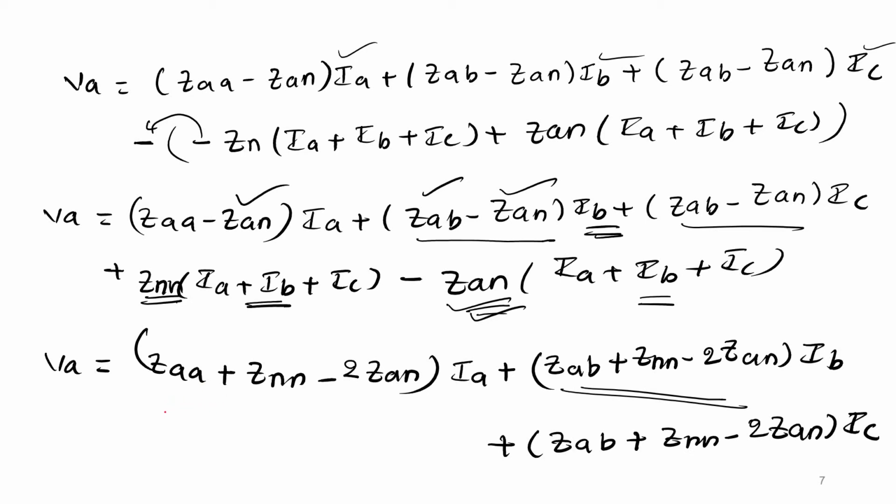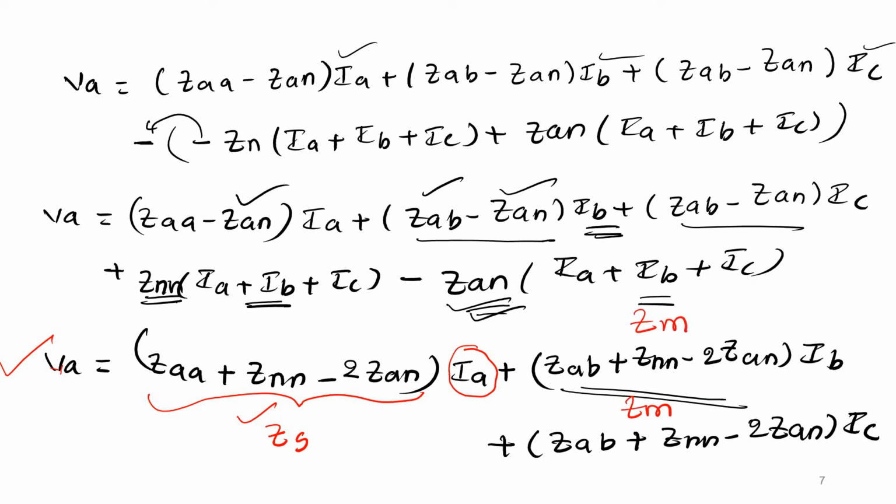So I am assuming that let us consider this term as a self-impedance Zs, because I am finding the voltage with respect to phase A. Whichever term is multiplying with the current Ia is called the self term Zs. And the mutual terms, this is Zm and this is Zm.